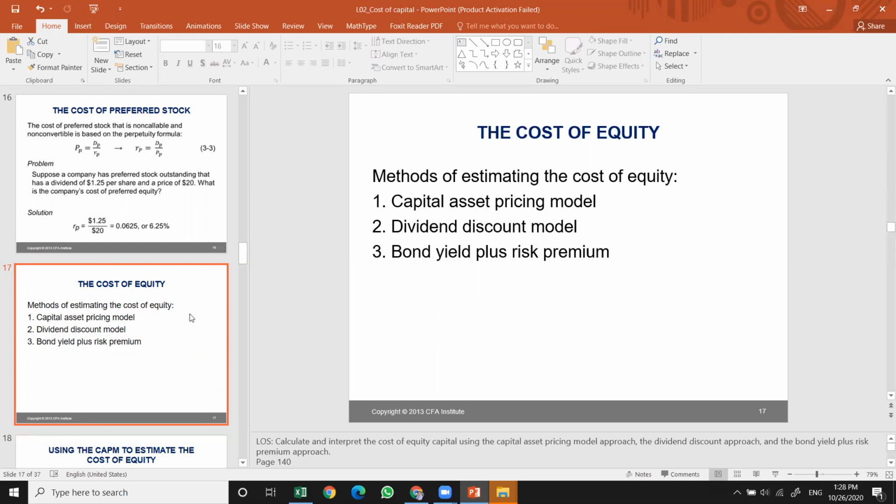And at the end, why do we need to know all of this? The reason is that after finding the cost of debt, cost of equity, and cost of preferred equity, we multiply each by its proportion and add them all together to come up with the weighted average cost of capital, which will be used to evaluate certain projects, NPVs, profitability index, and so on.